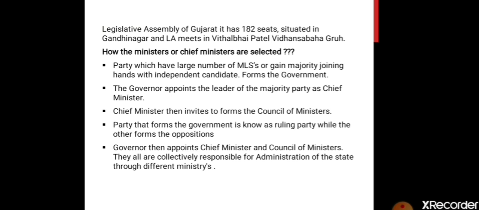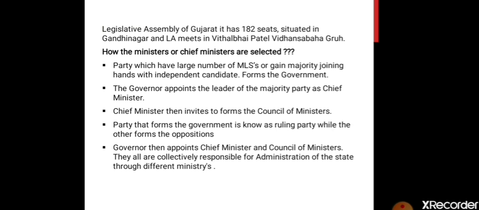Legislative Assembly of Gujarat, it has 182 seats. So for the entire Gujarat, we have 182 representatives elected by the people. So in the Gujarat Legislative Assembly, how many seats do we have? We have 182 seats. That means for the entire Gujarat, how many representatives are there?